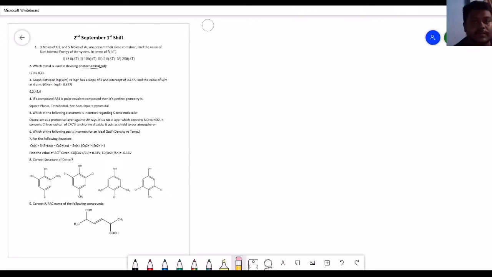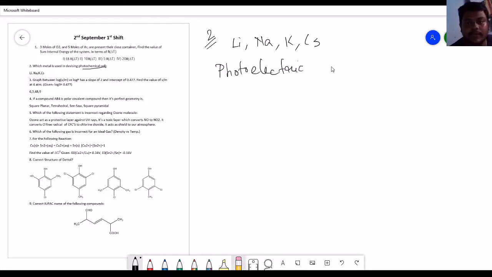So question number 2. The question comes from devising a photochemical cell where we have 4 different metals: lithium, sodium, potassium, and cesium. The photochemical cell principle comes from the famous photoelectric effect, where you have a metal surface, and photons are irradiated onto that surface and release an electron. That electron flows from the negative point to the positive point, and as a result an electric field is generated in the system.